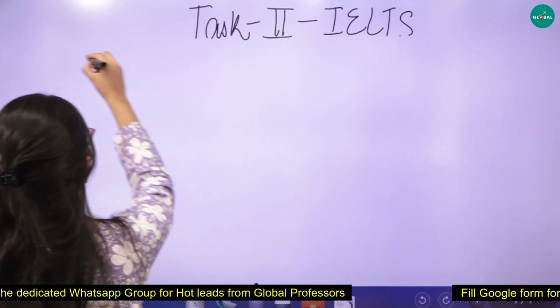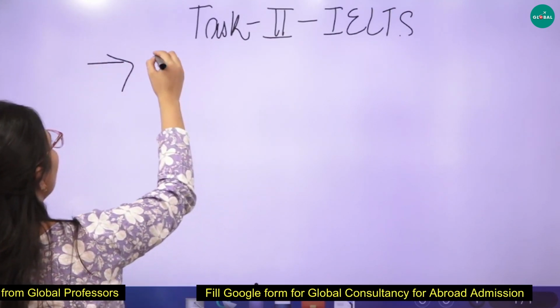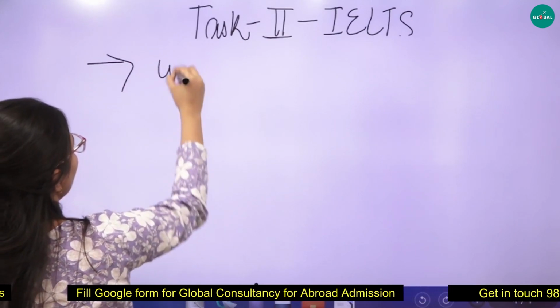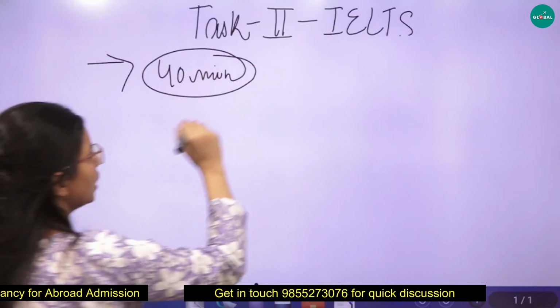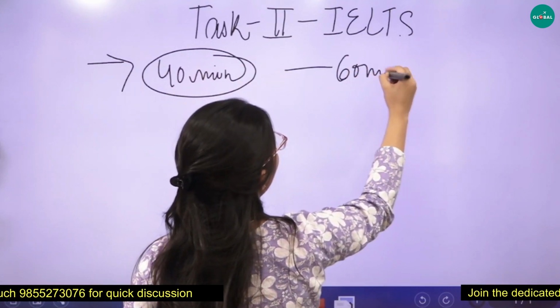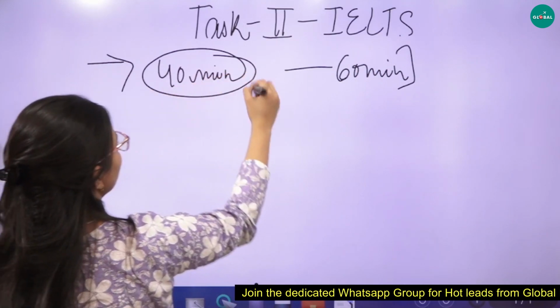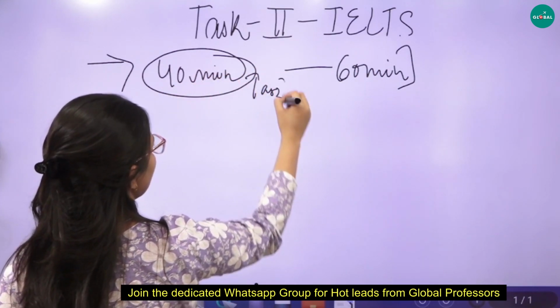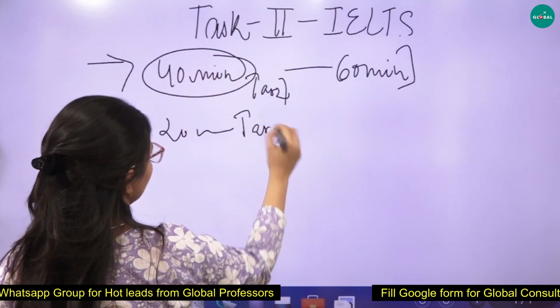Let me tell you the second last thing, and then I'll discuss the last. Now you have 40 minutes to write the essay, okay? In total you are getting 60 minutes for attempting your writing module in IELTS. So 40 minutes for task 2, that is the essay, and 20 for task 1, ठीक है?